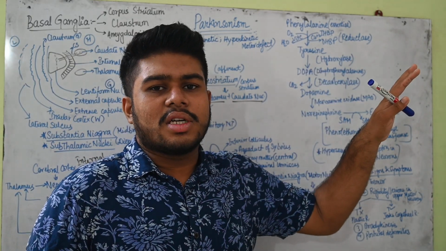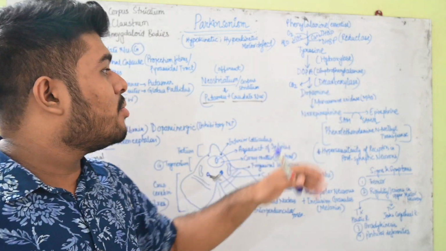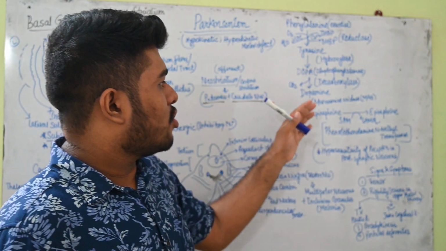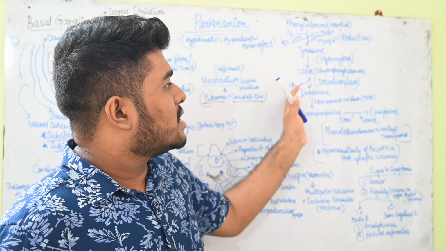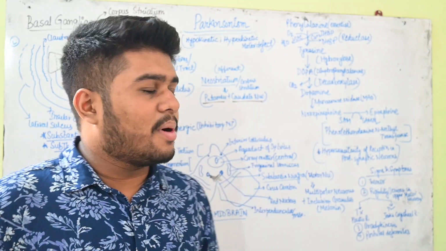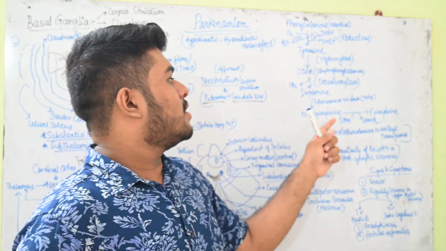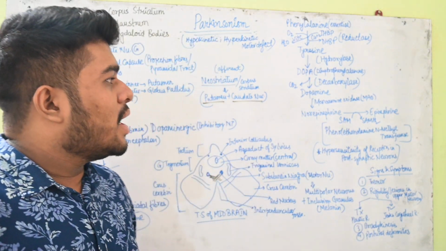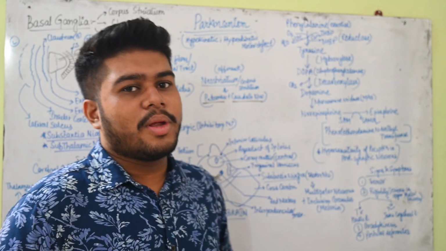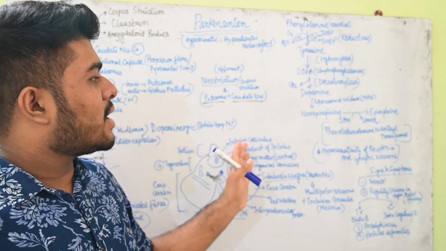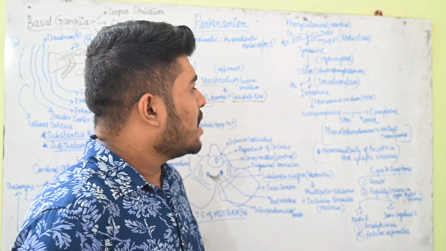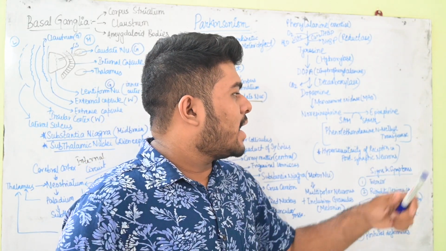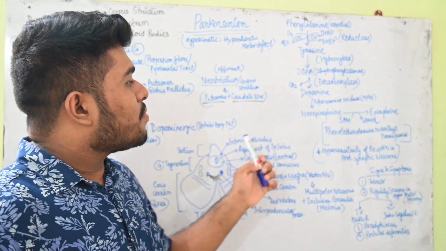Actually, if you see the amino acid structure, it would be more clear how dopamine comes into existence. Here carbon dioxide is released, and we are seeing the structure of dopamine. Now dopamine, under the influence of an enzyme, can further get converted into norepinephrine, and norepinephrine can get converted into epinephrine, by the enzyme phenylethanolamine N-methyltransferase.